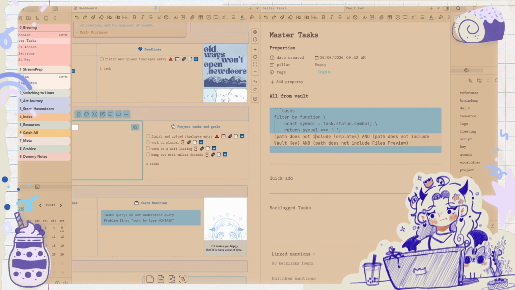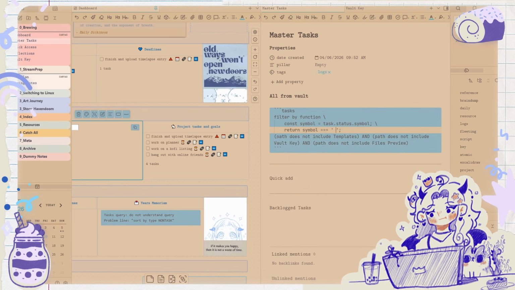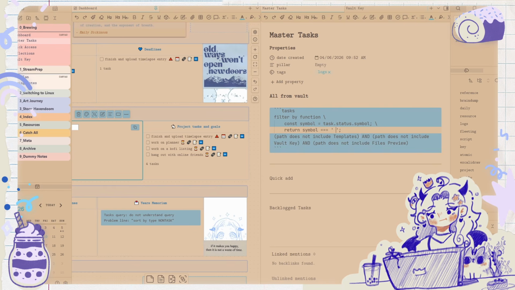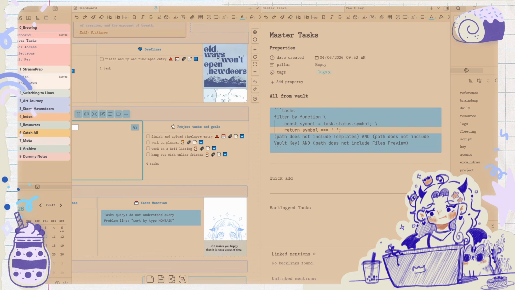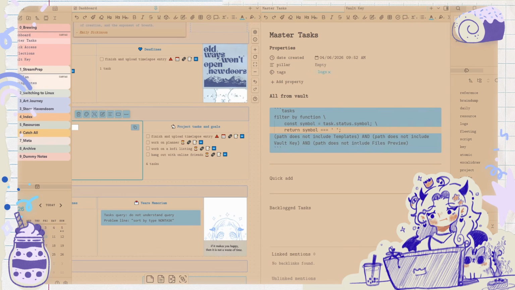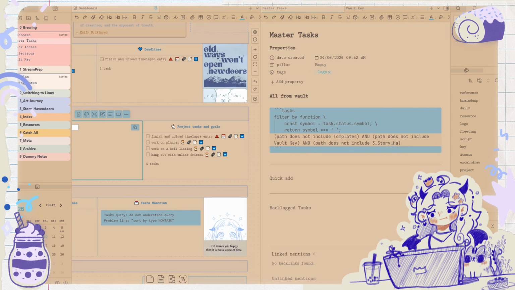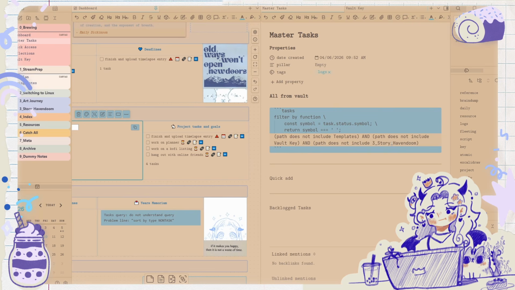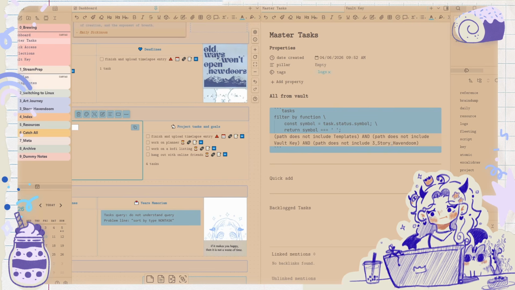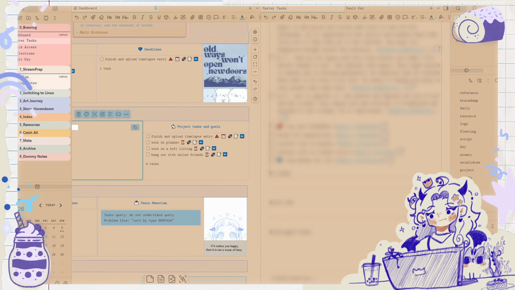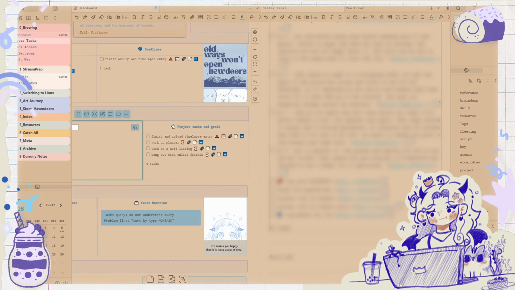Task symbol, return space. Path does not include templates. Path does not include vault key. I don't want story Haven Doom to appear. Good. That sort of worked.